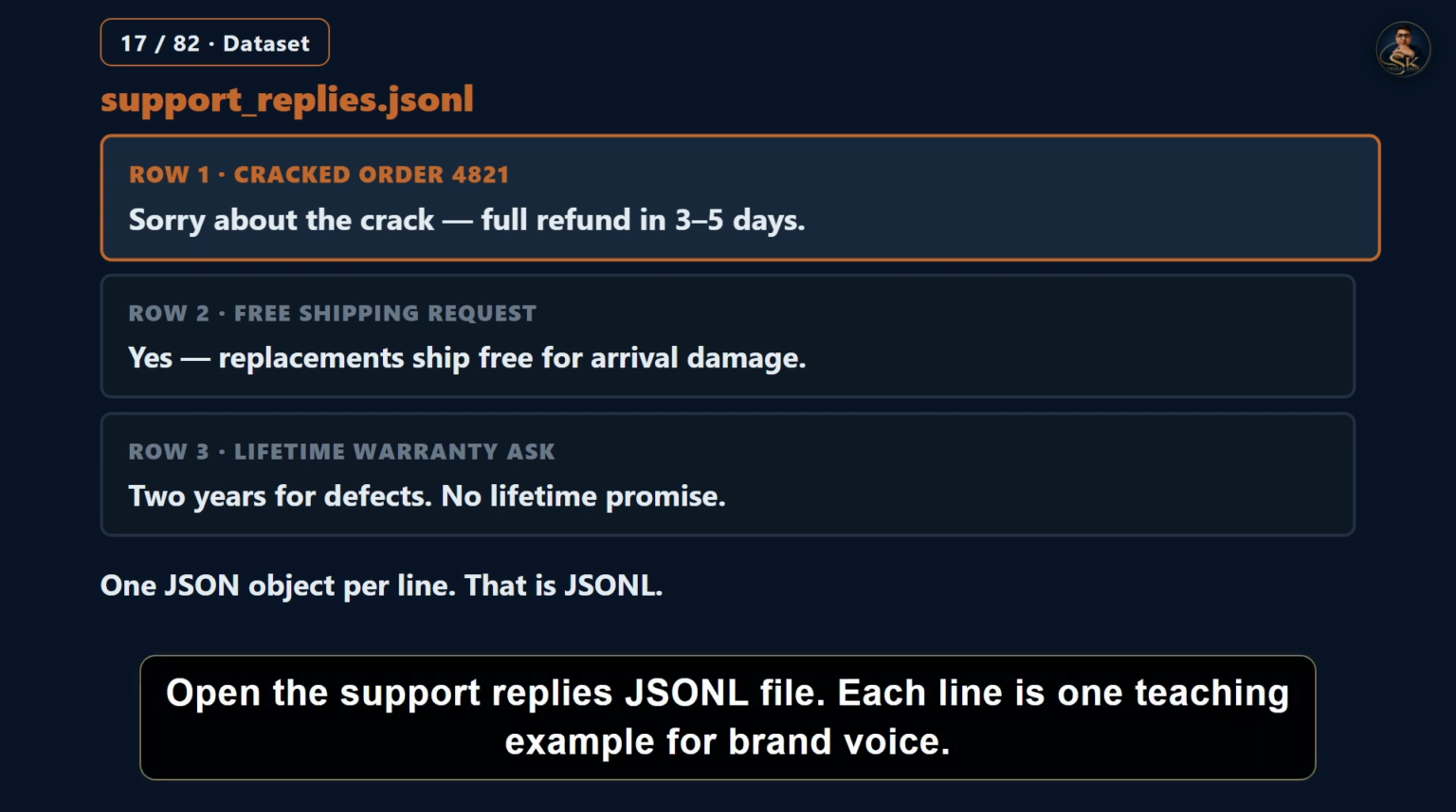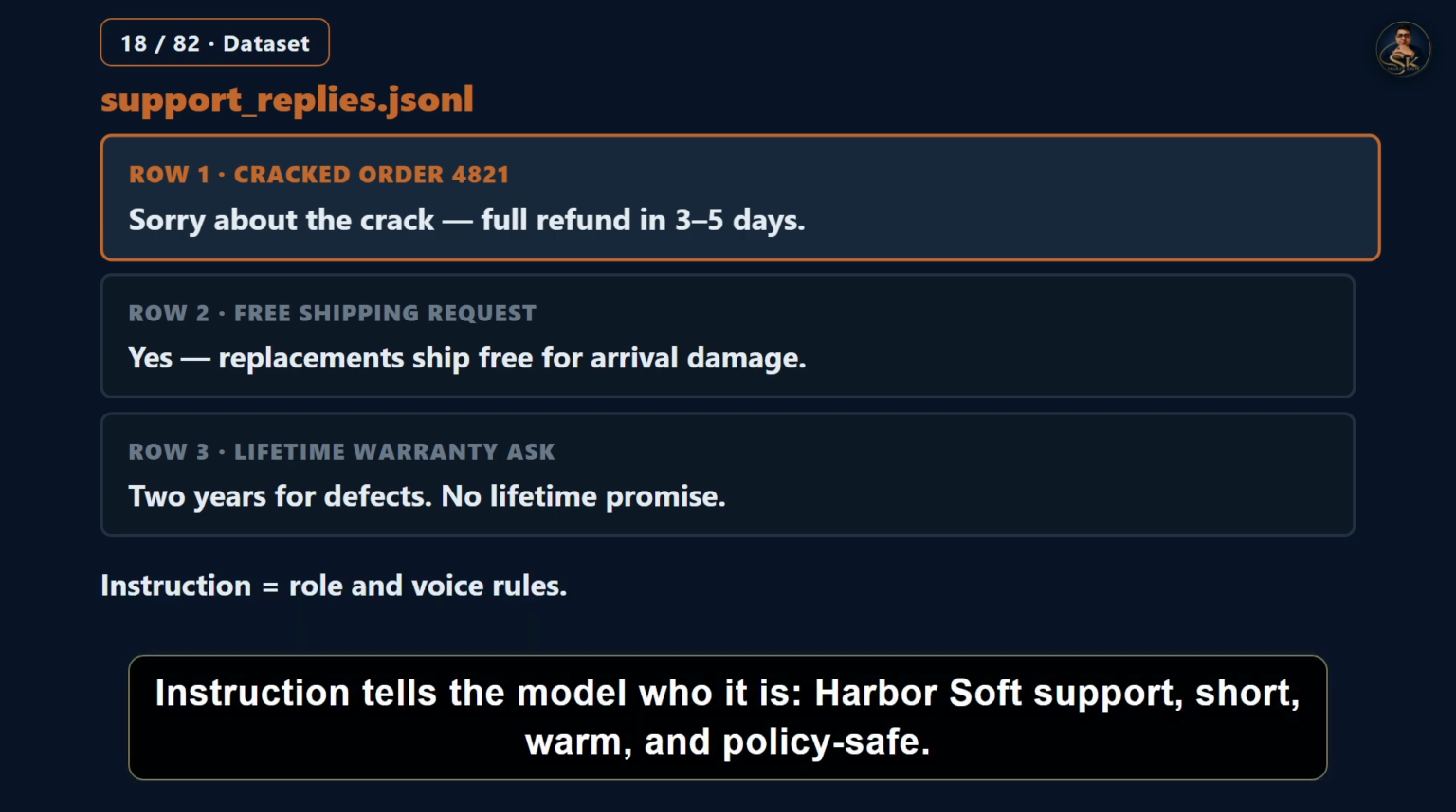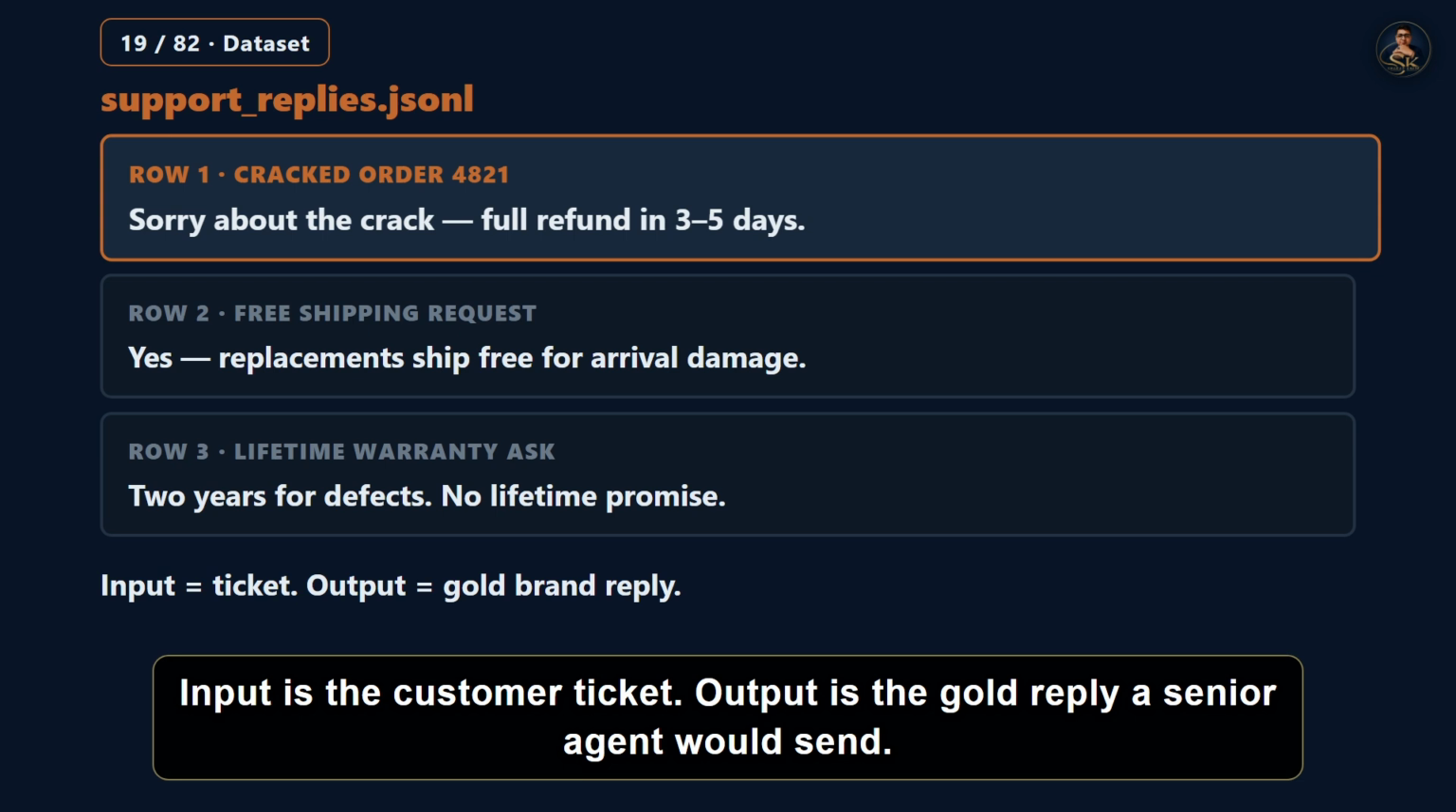Open the support replies JSON file. Each line is one teaching example for brand voice. Instruction tells the model who it is: HarborSoft support, short, warm, and policy safe. Input is the customer ticket. Output is the gold reply a senior agent would send.